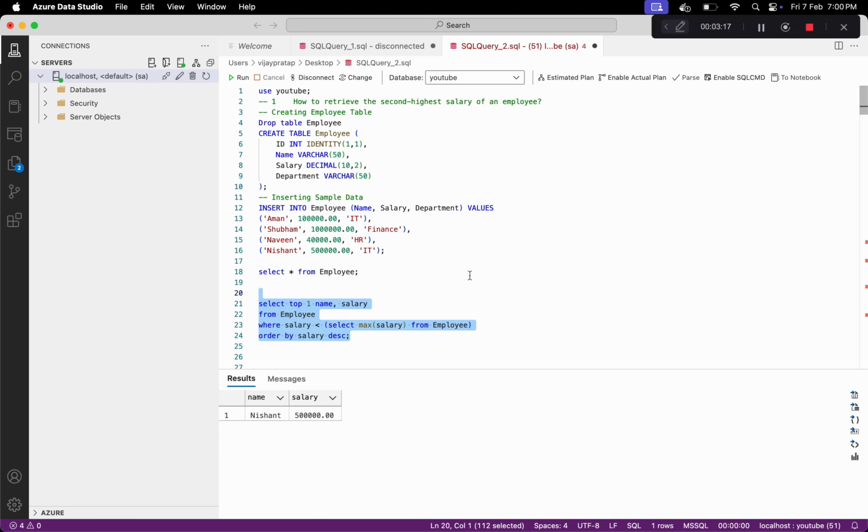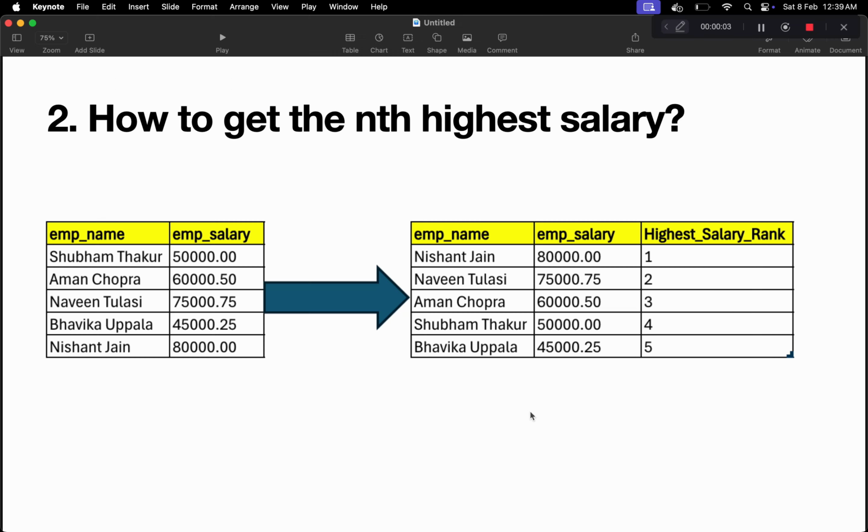So now let's jump into our second problem. In this problem, we have to get the nth highest salary. We have a table with employee name and employee salary. Suppose I ask you to find the first highest salary, then you can do this with the aggregate function max, right?